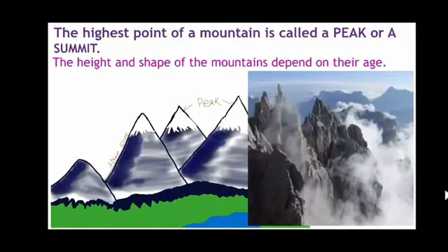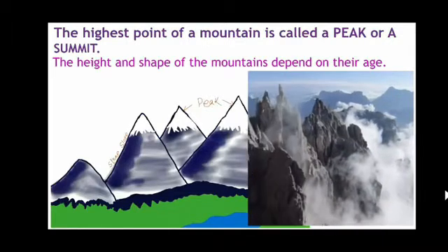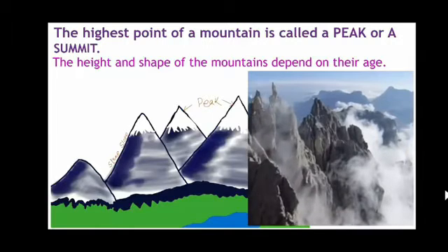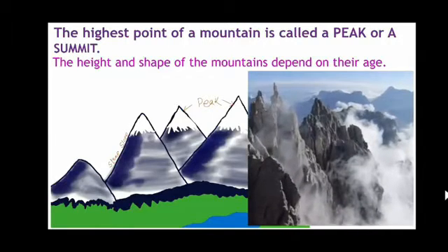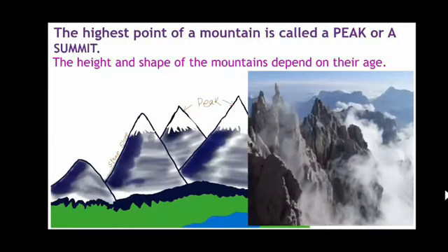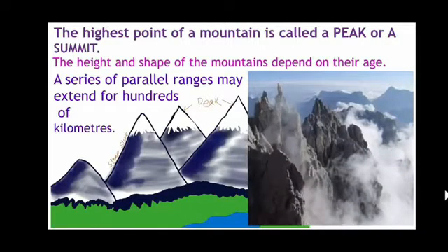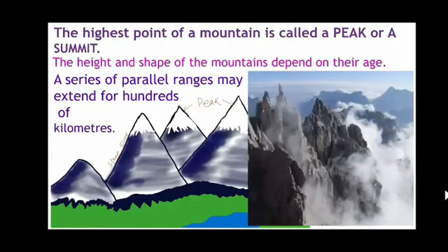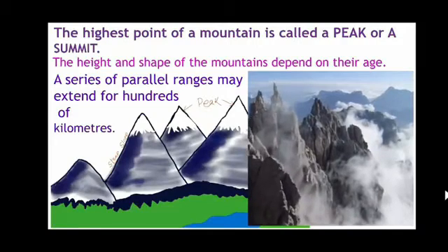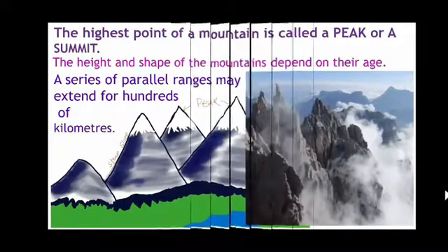The height and shape of mountains depend on their age. As we look different according to our age, and our appearance changes, mountains also look different according to their age. A series of parallel ranges may extend for hundreds of kilometers. Now what is this series of parallel ranges? Let us see further.